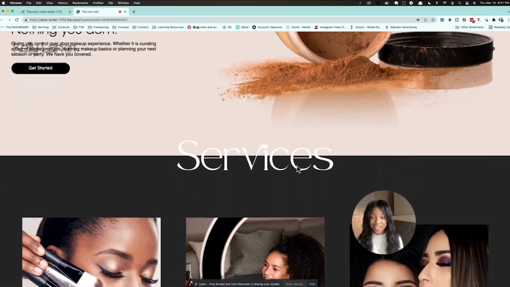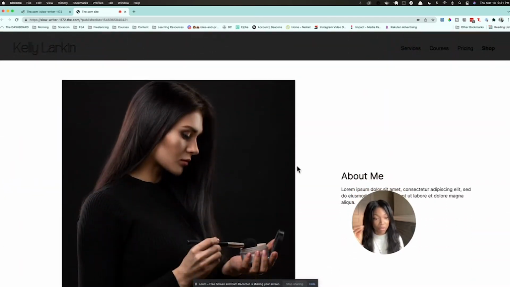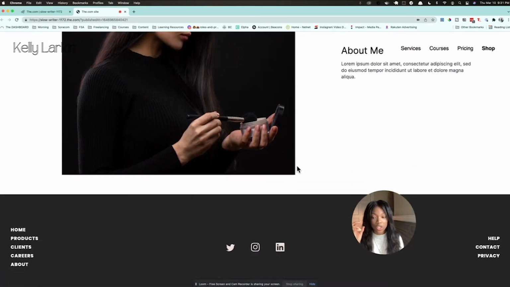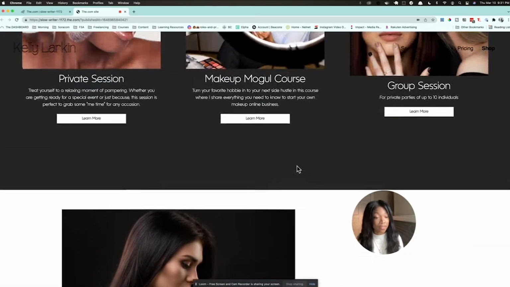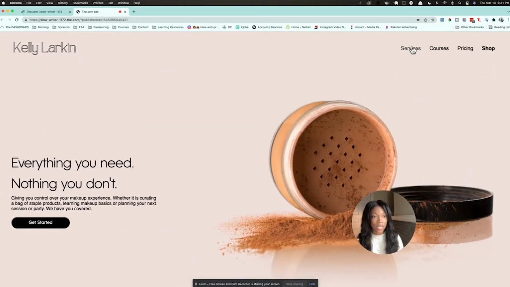This is what it looks like. It needs some more work. I'm definitely going to go in and play around with it and switch some things up, maybe add some animations and really build it out so that we can link to other pages and things like that. But this is not a bad start, and it didn't take me too long to get it all together.